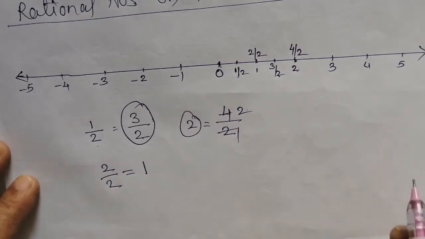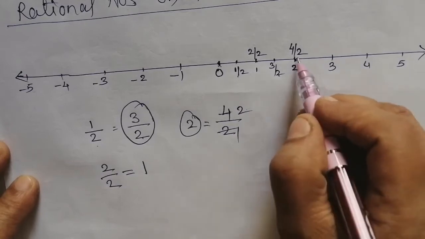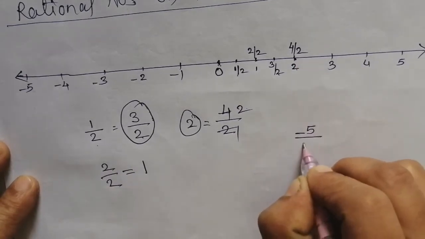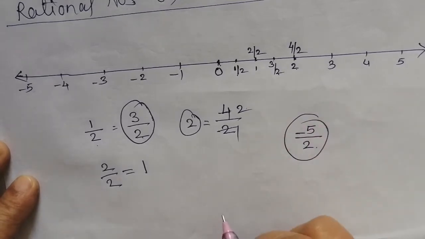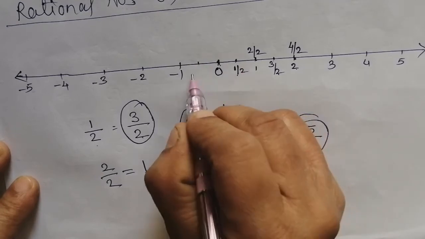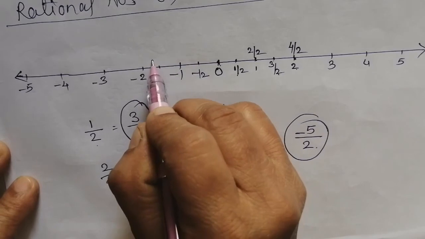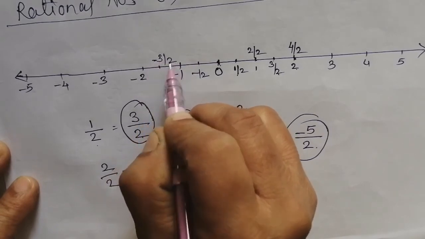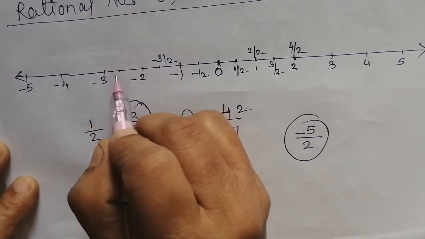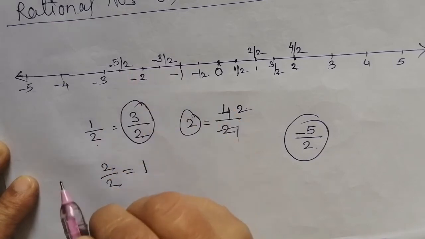Same way you are going to distribute the numbers. Now suppose this 4/2 you have represented. I ask you to represent 5/2 on a number line. On the negative side, this is your -1/2, this is your -3/2, this is your -4/2, and that means this number will be -5/2.